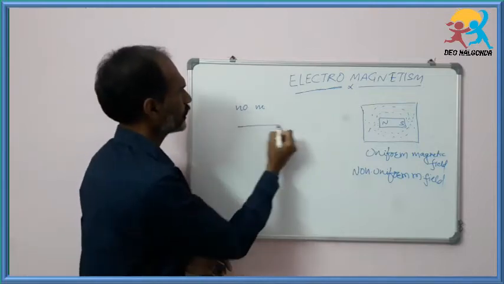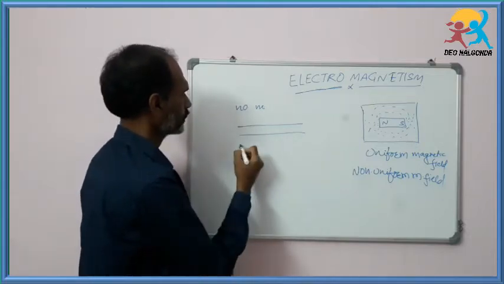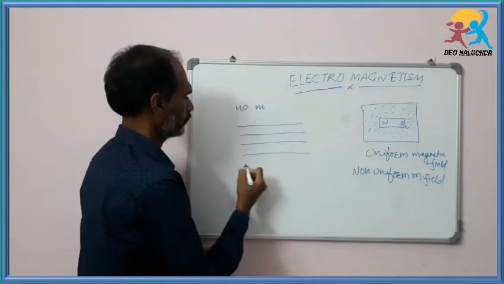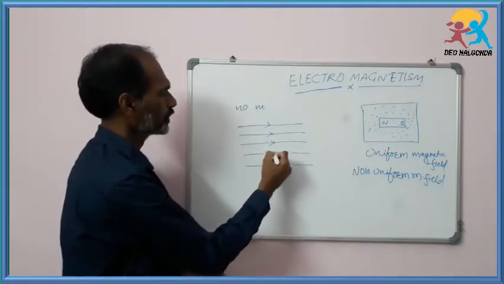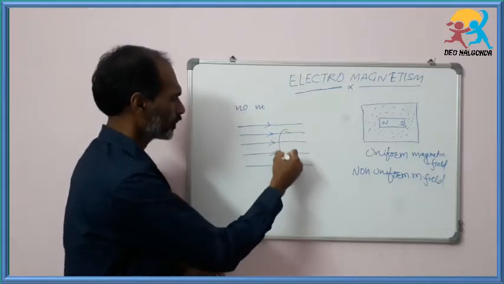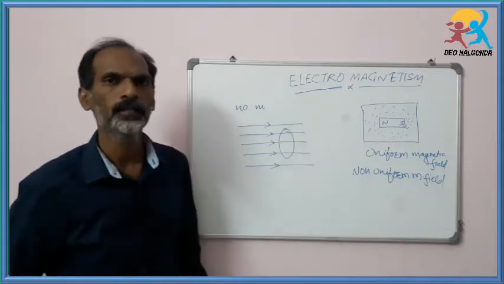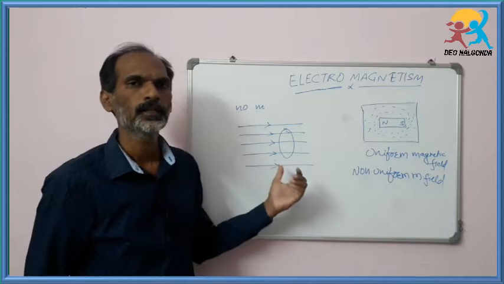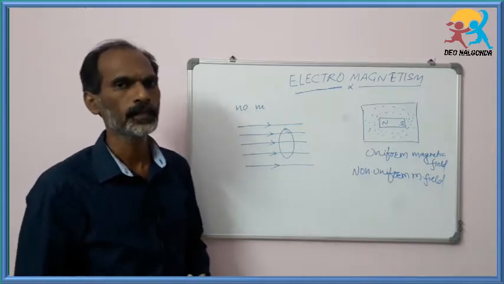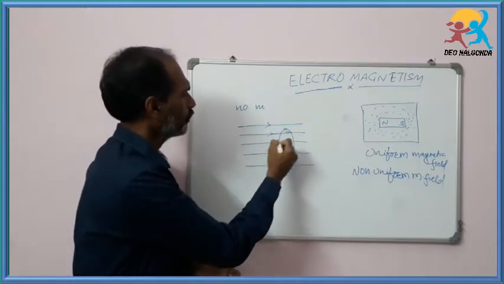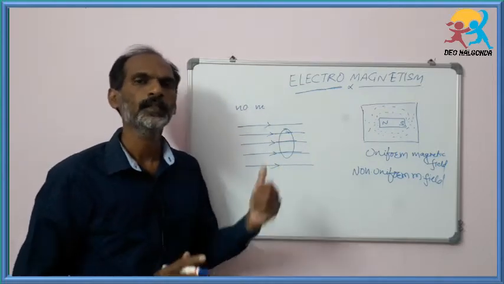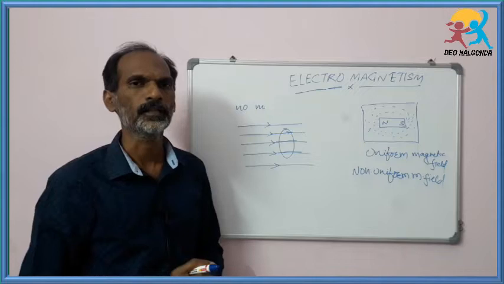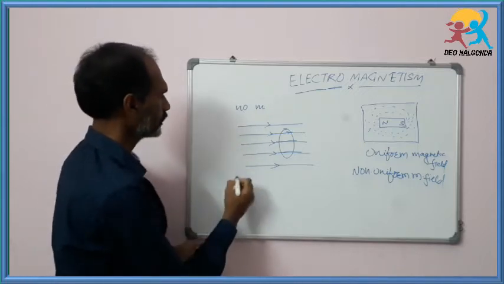To understand this, let us take one uniform magnetic field. You can identify the direction also. Okay, this is a uniform magnetic field, and imagine one area cross section which is perpendicular to the uniform magnetic field. Okay, so the number of magnetic field lines that pass through the area which we imagine is known as magnetic flux.